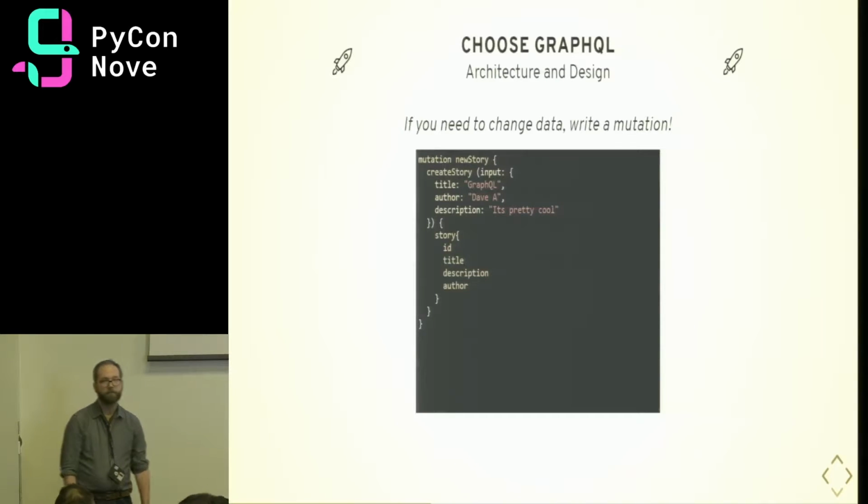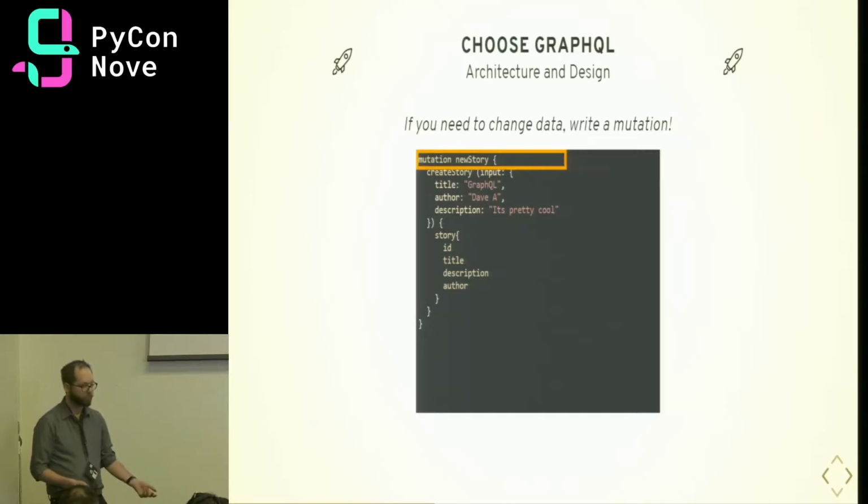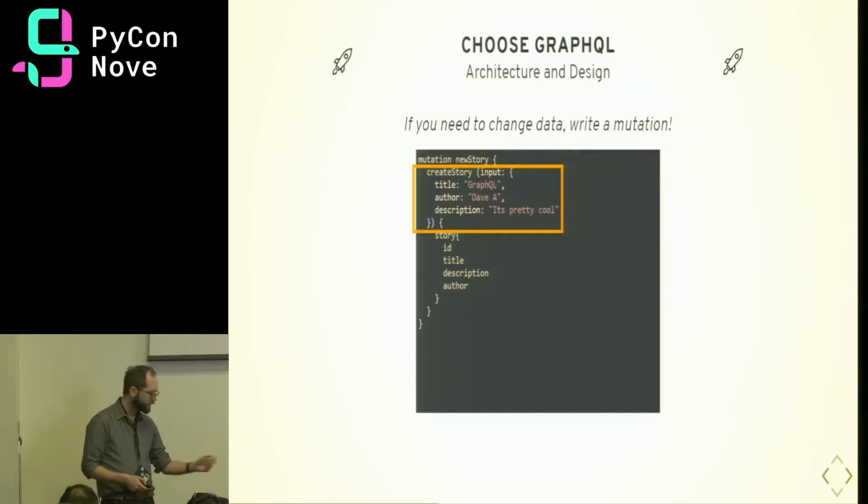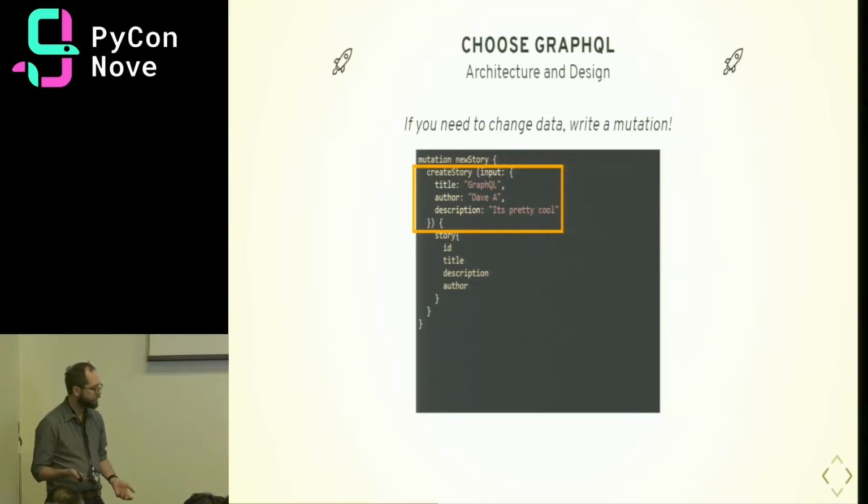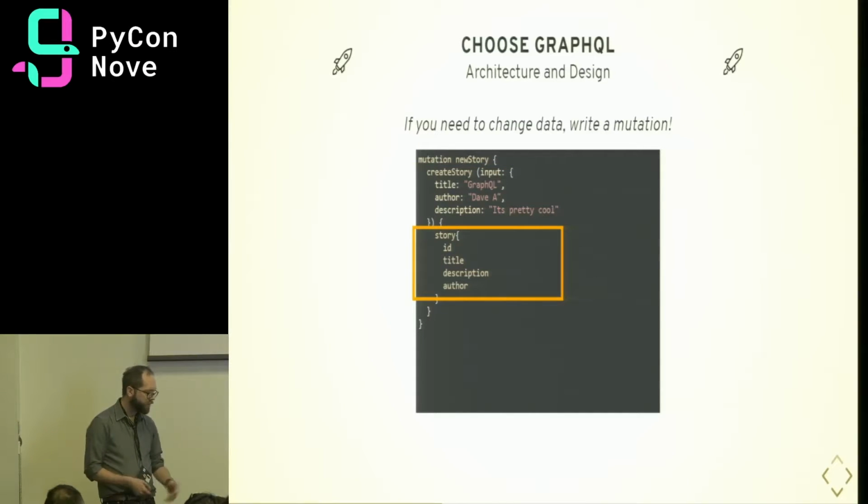If we need to change data, we can write a mutation. So we don't have HTTP verbs like PUT or DELETE to interact with our API. Instead, we need to write a mutation. And here we have a createStory mutation. That's the name of the field that we've defined on our mutations. And that takes an input of title, author, and description. And after it performs that operation of creating the story, it'll return back some data about the story. So in this case, we can access any field on the story. So we'll ask for the ID, title, description, and author.